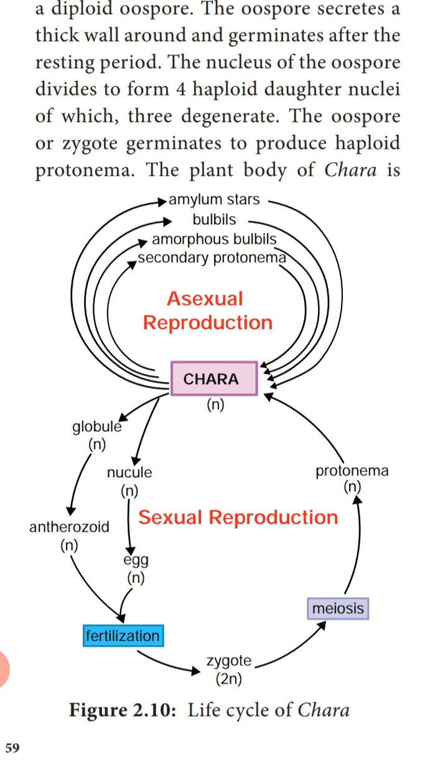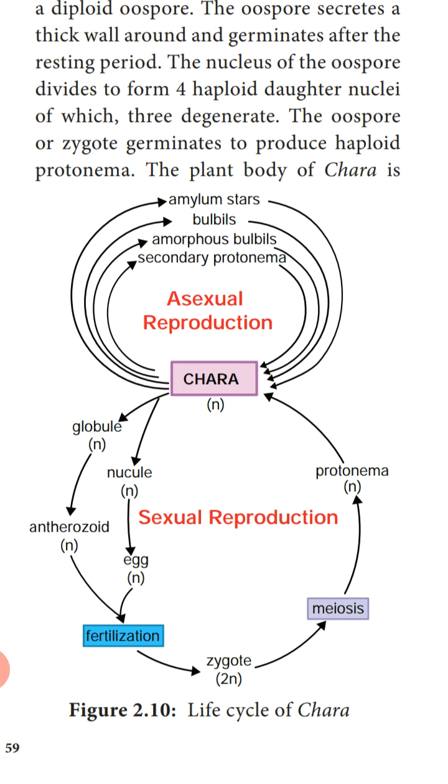Next, the sexual reproduction. As we have studied, Chara produces the sex organs, the globule and the nucleus. Globule is the male reproductive organ, nucleus is the female. The globule produces the male gamete anthrazoid, and the nucleus will produce the egg. The anthrazoid and the egg are both haploid, they fuse together in fertilization, and a zygote or oospore is formed, which is diploid. This oospore, after a distinct period, undergoes meiosis and produces 4 haploid spores.